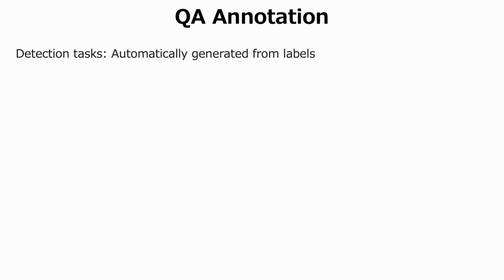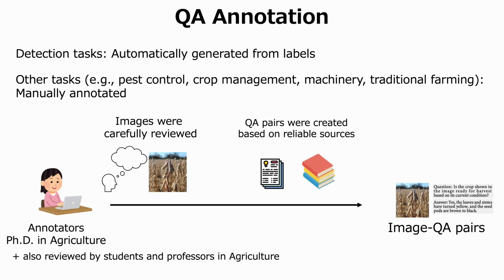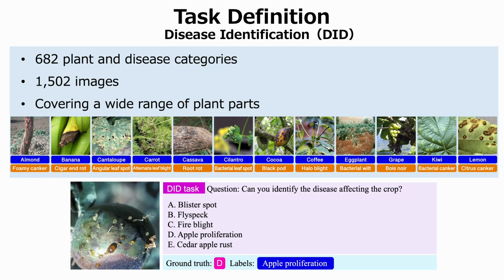For detection tasks, QA pairs were automatically generated from labels. For other topics, they were manually created. Annotators with PhD degrees in agriculture carefully reviewed the images and built QA pairs based on reliable sources. Here, we briefly describe the 7 tasks.